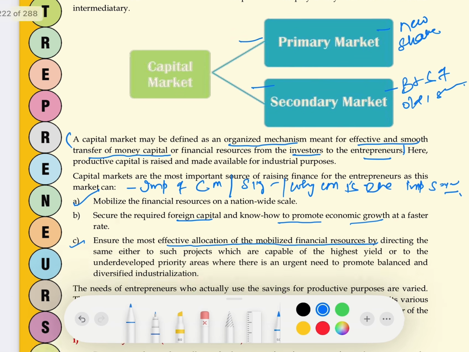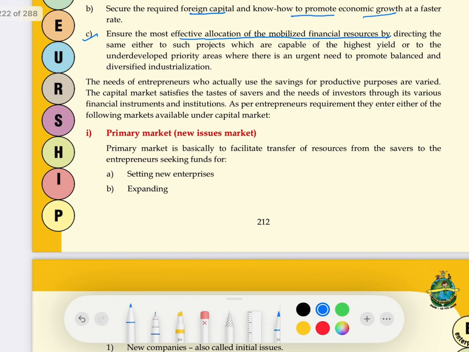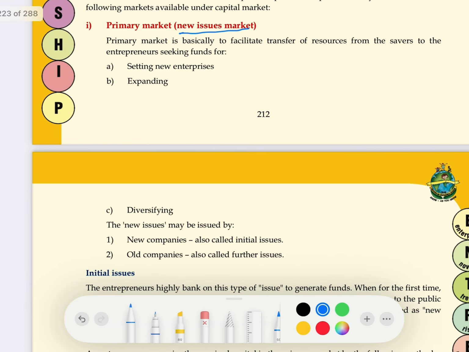So first of all, our topic is primary market. Let's see what is primary market. As its name suggests, primary market is a new issue market. As I told you, the market in which shares are issued for the very first time is a primary market. So you have to learn this whole definition, class 12 till this. You have to learn these three words also.